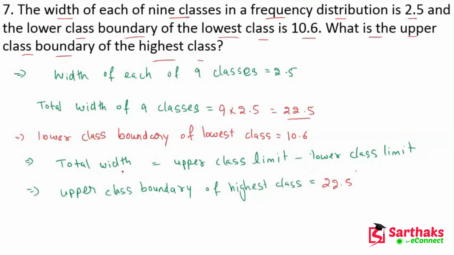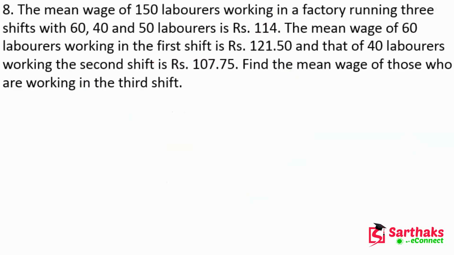After shifting to the left-hand side, this becomes positive, and the lower class limit is 10.6. After solving this, we get 33.1. So this is the answer of this question. I hope, my dear friend, you understand these things. So now let's move on.